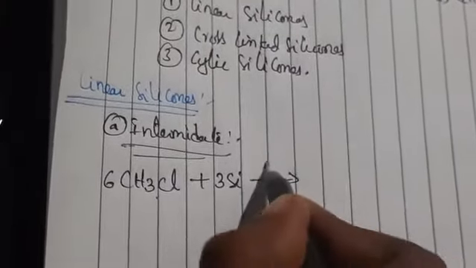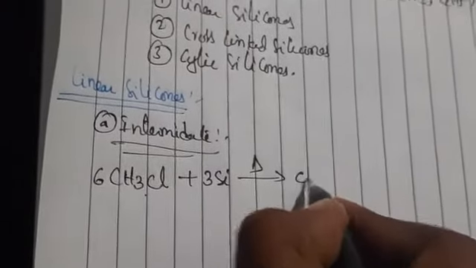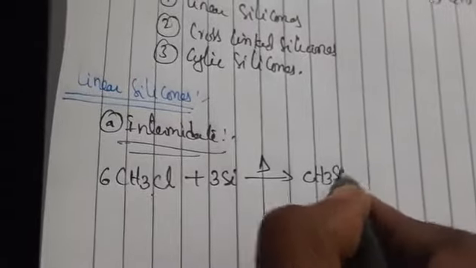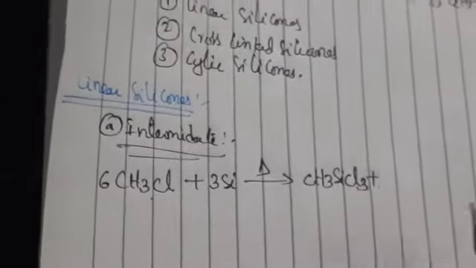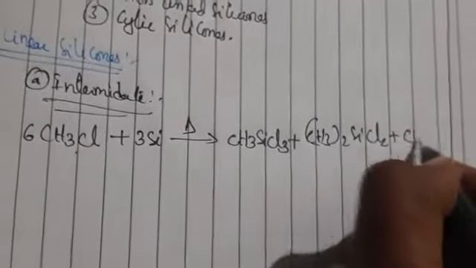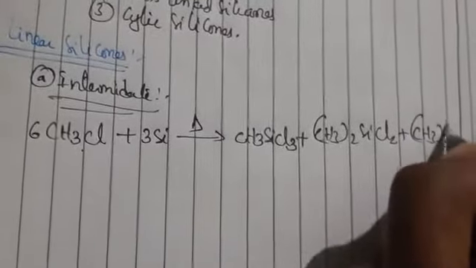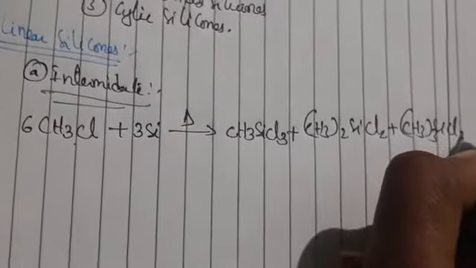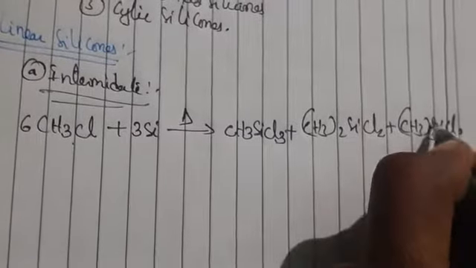So methyl chloride in the presence of silicon, heated under thermal conditions, forms three types of compounds, that is CH3SiCl3, (CH3)2SiCl2, and (CH3)3SiCl.